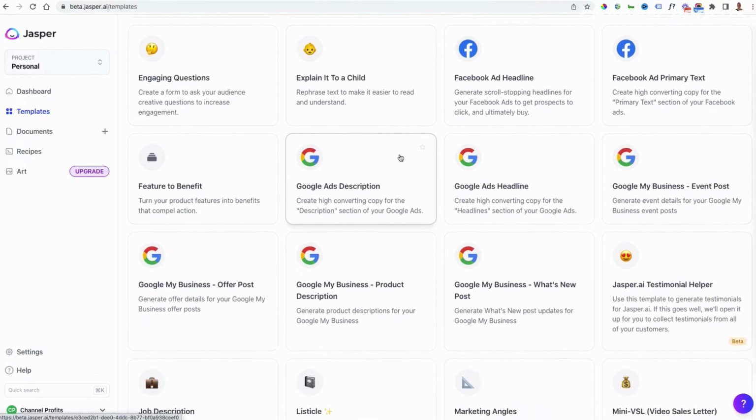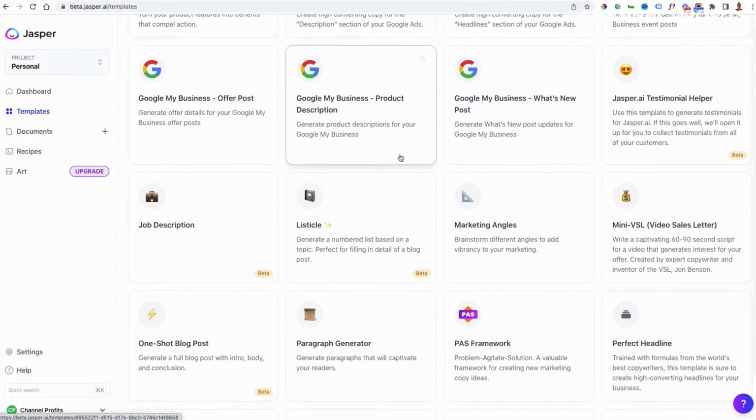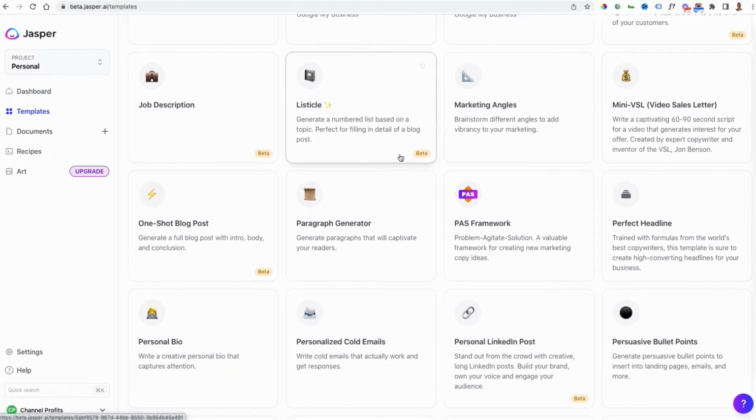So we go all the way down, you can see they've got a huge number of done-for-you templates to work from. But what I really like, and which is the boss mode account, is where you have access to documents. Documents is where I can actually build out like a Word document and build everything inside of it and use commands to automate a lot of the process. So this is definitely one of the best features that I consider that this has.